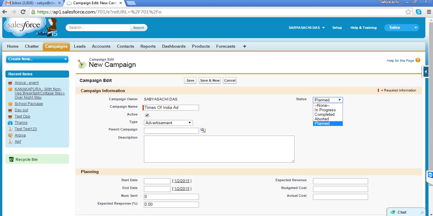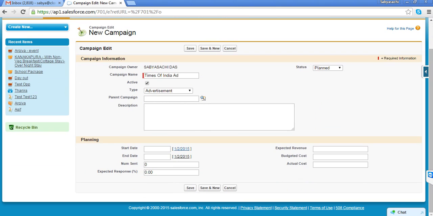Say we have already signed up with Times of India for one year, so the campaign status is in progress. If I am giving a TV ad for one day, I can say that campaign is completed, right? So a campaign will have different kinds of status. What is the start date, what is the end date for this campaign, you can define here and you can save it.